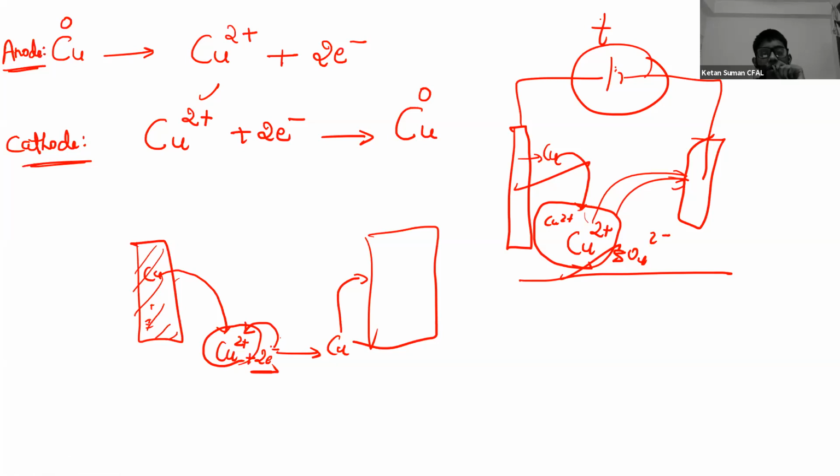Ma'am, can we use that electrolytic solution again in any other process? Which one? Ma'am, CuSO4 electrolyte, can we use that CuSO4 again? Yes, sir, you can use it again in another process. Sometimes what happens is there is some movement, and at that time the color changes, so sometimes you can't use it.